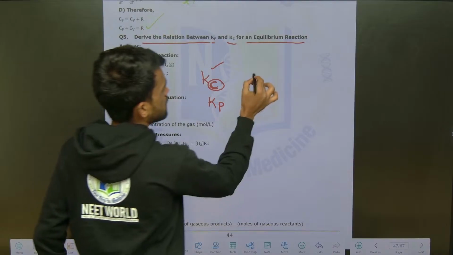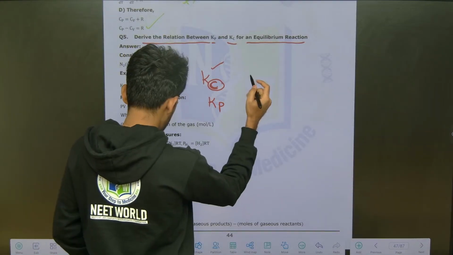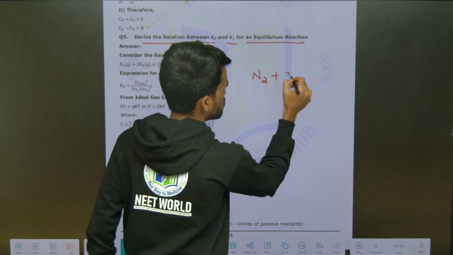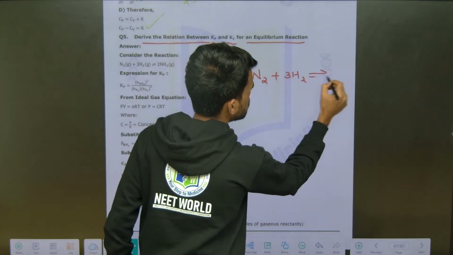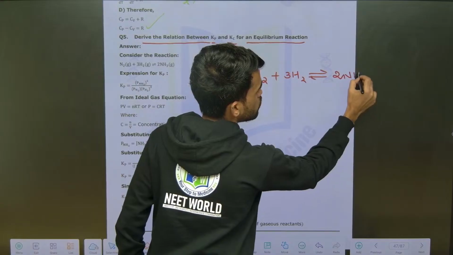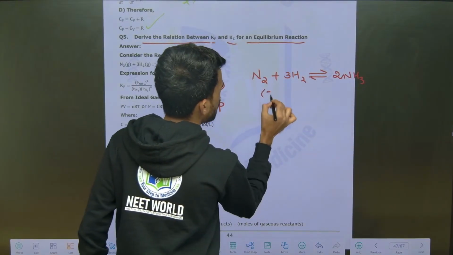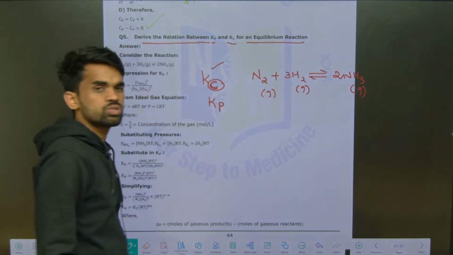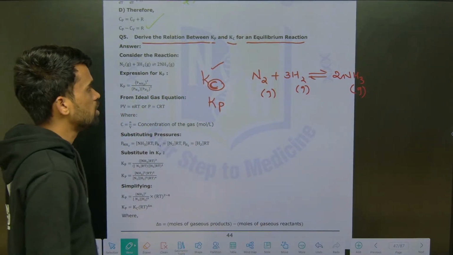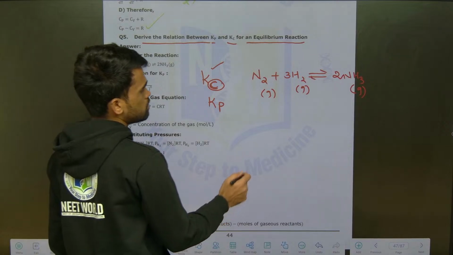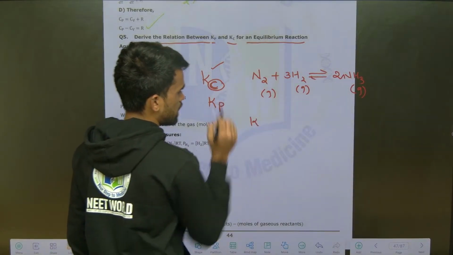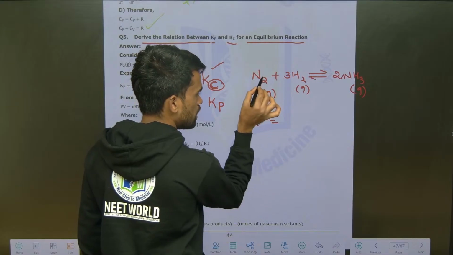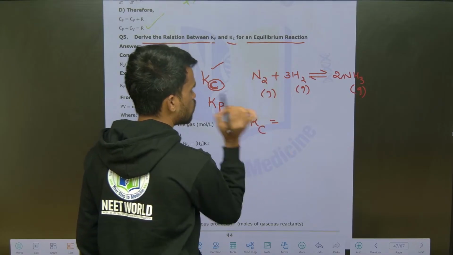First of all, let us take one equation, the production of ammonia through Haber's process. Now you can see all of these can be in the gaseous phase: ammonia, hydrogen, nitrogen. If I want to express the equilibrium constant for this reaction, I can write it in terms of molar concentration.